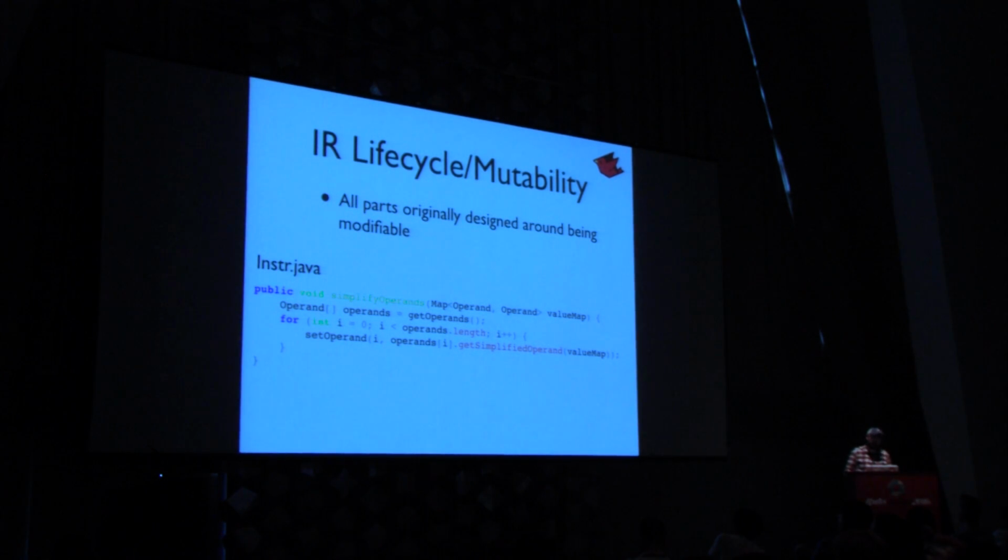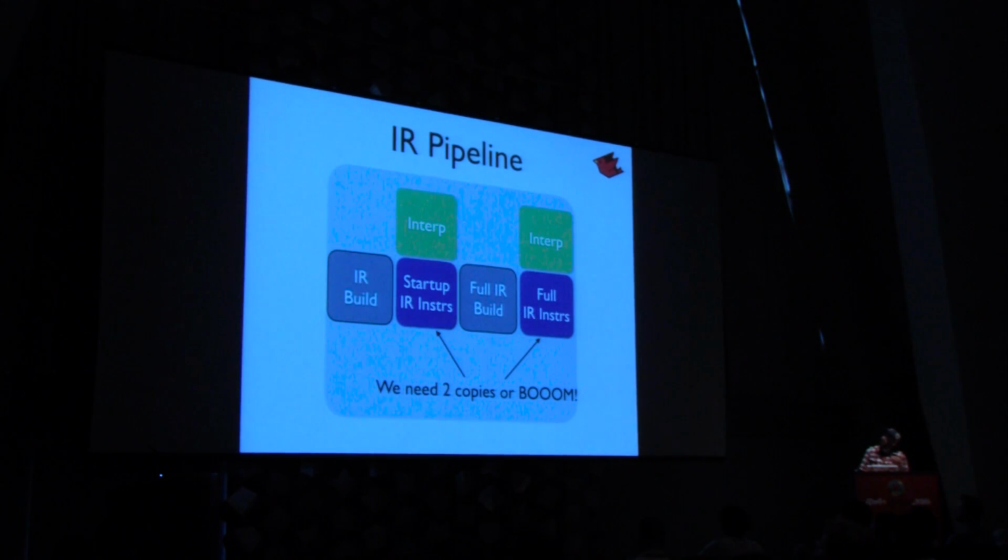Ruby 2.4 support's coming. But now if you go back and think about our IR pipeline and pretend we just had 1 copy of our instructions, we can't be walking our interpreter and executing that instruction while we're modifying it in place. So we ended up with 2 copies of everything anyways.